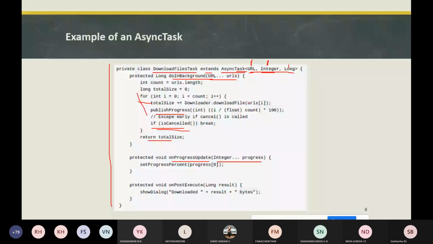Then we will be publishing whatever progress has been made. That progress will be updated to the UI thread, where we need to set it. So we call setProgressPercentage, or just set the progress if you want. For example, if you are getting more than one URL, you just use the method setProgressPercentage with the index 0, 1, 2, 3, for as many URLs as you want.